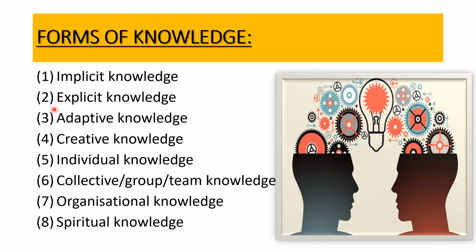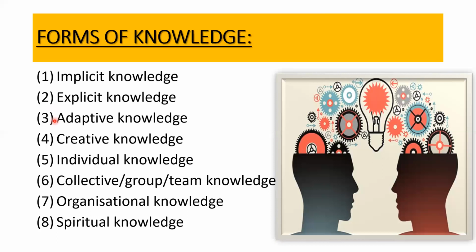When I say explicit knowledge, it is more of an opposite to implicit knowledge because it is something which is not implied. It is very clear, codified and recorded. Maybe it is recorded in the form of documents or stored in some storage systems. It is something that can be known to the public, available to every person.